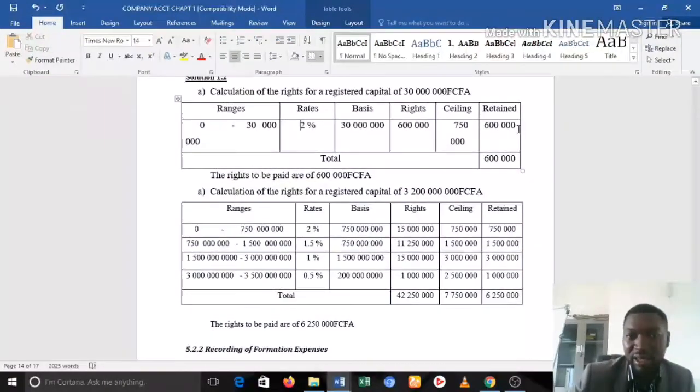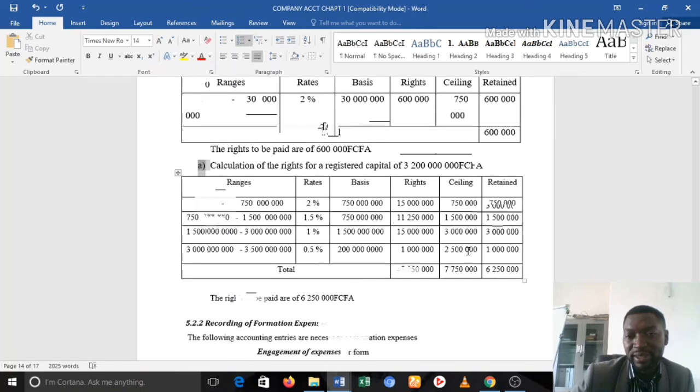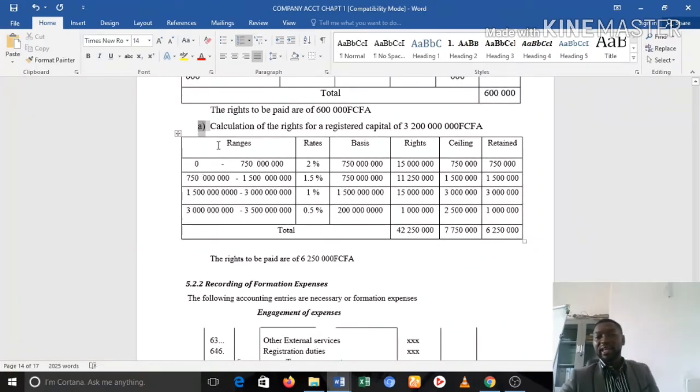So that is our retained right. That is a right that has to be paid for a capital of 30 million. Now let's look at the next situation. Now in B, the calculation of the right for a registered capital of 3,200 million.